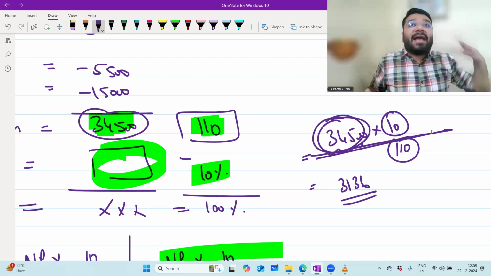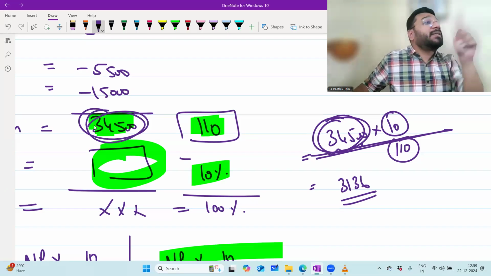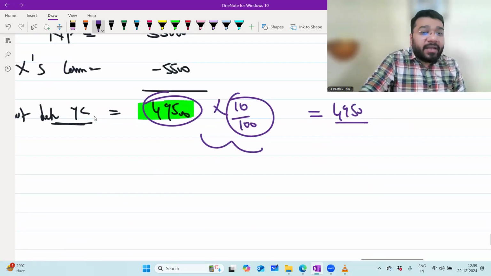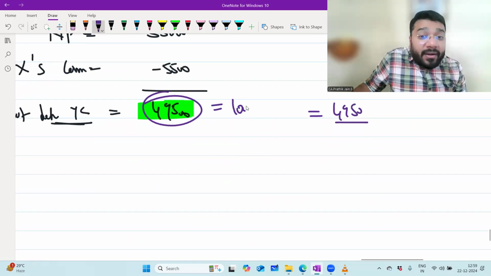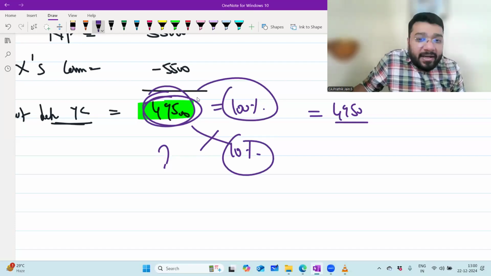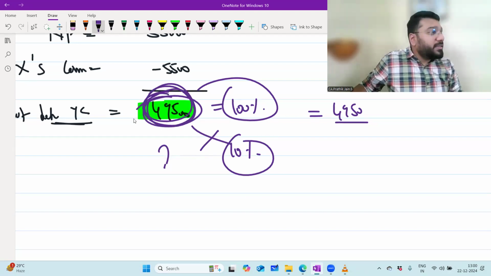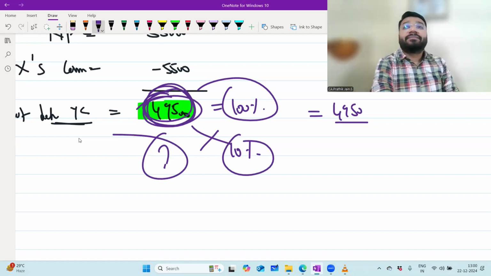Into 10, if you do, I get the 10 part. So this 34,500 is not equal to 100%. This is equal to 110%. Whereas in this question, this 49,500 was equal to how much percentage? This was equal to 100% here. Then for 10%, how much? Cross multiply: 49,500 into 10 divided by 100. Because whatever this 100% amount was, straight away 10% of this is going to the person Y.